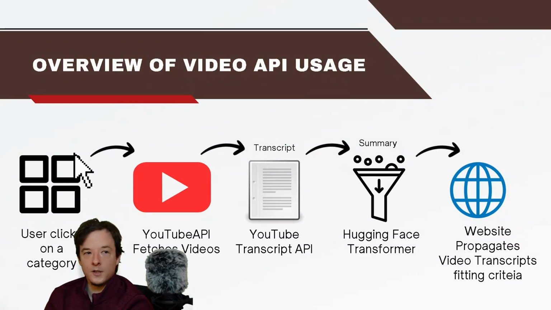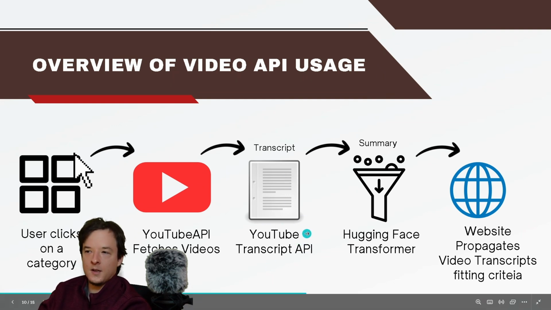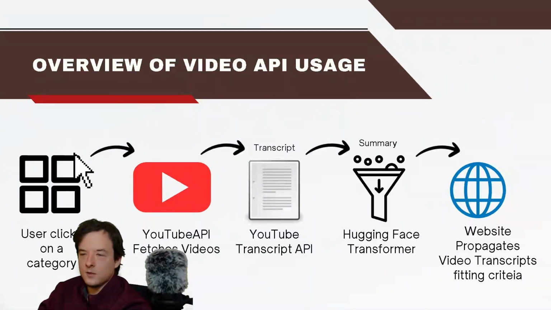So a user clicks on a category, and then the YouTube API fetches some videos, and then it goes to a YouTube transcript API. So this is another API I didn't quite talk about yet, and it simply takes a transcript, or like the subtitles that you see on a video. It takes that. Of course, we're going to need that because we need that to summarize it.